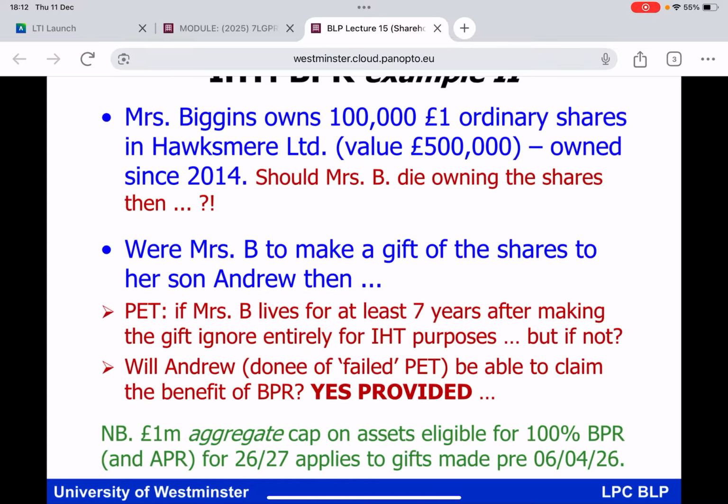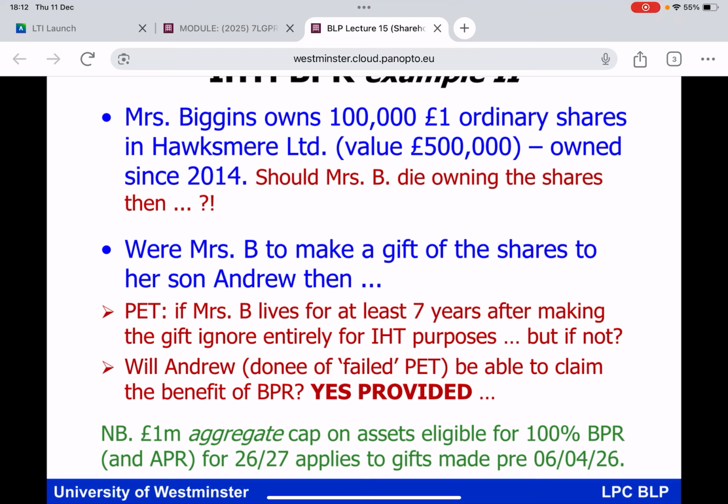With that thought in mind, just run the scenario further. Okay, but just imagine that Mrs Biggins made a gift of the shares to her son, Andrew. Well, that's a PET. You live for 7 years, you've got nothing to worry about. But what if Mrs Biggins does not live out the 7-year period? If Mrs Biggins lives for at least 7 years after making the gift, you can ignore this entirely. But if she does not live out the 7-year period, would Andrew, the recipient of the gift, the donee of the failed PET, be able to claim the BPR at the rate of 100% that Mrs Biggins' estate would have claimed if Mrs Biggins had died still owning the shares?